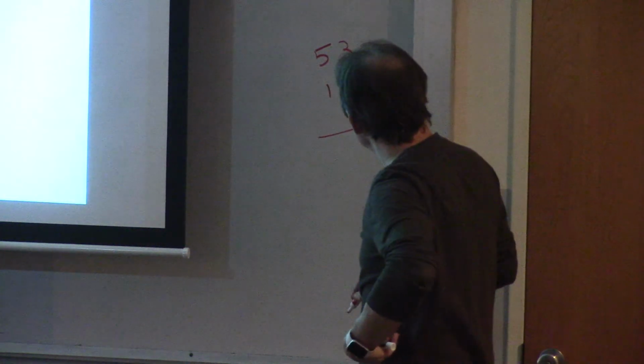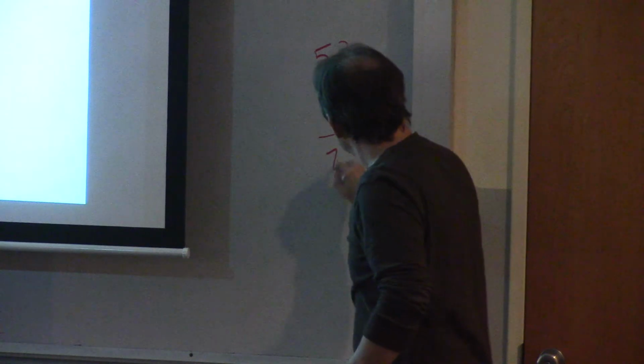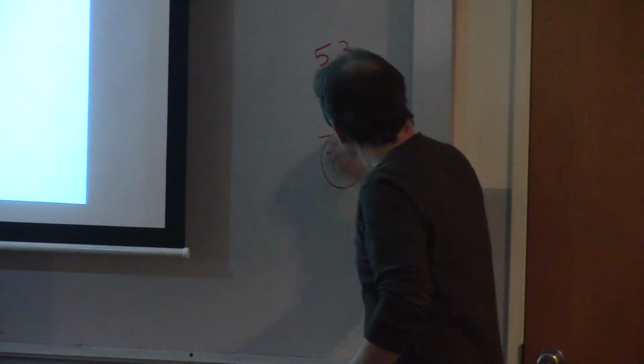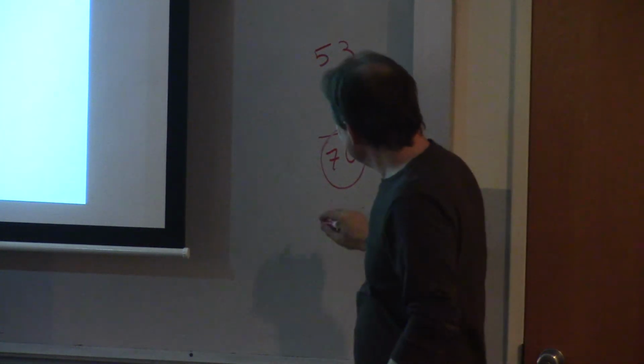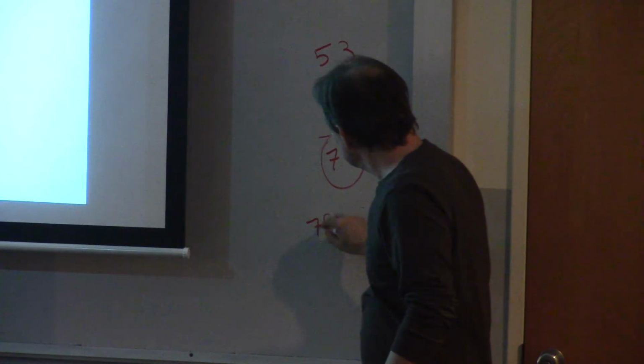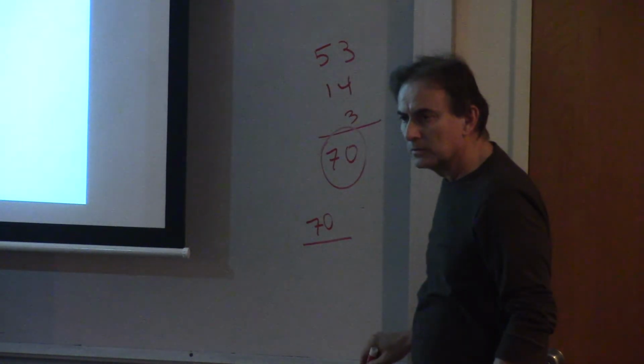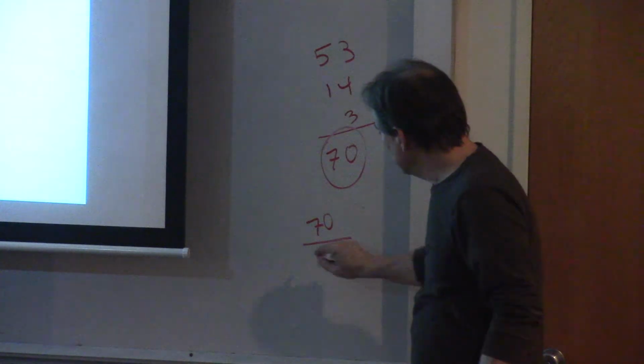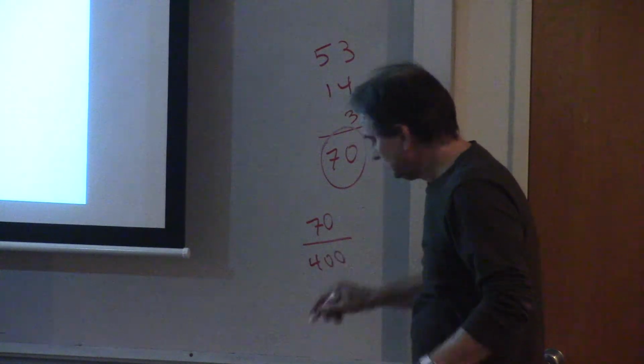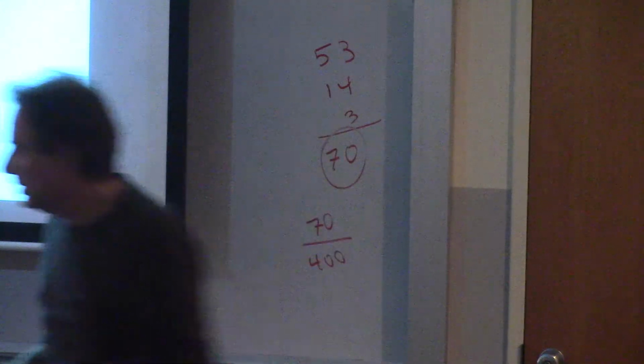Okay, let's add this up together. So we have 60, 70. So 70. And that is really 70 divided by the total number of records, which is what? 400, yeah. So 70 out of 400.